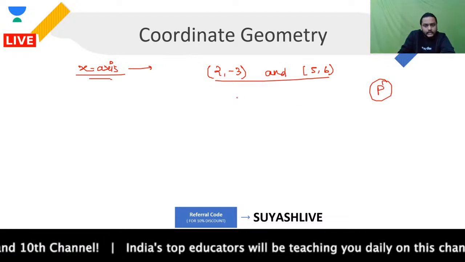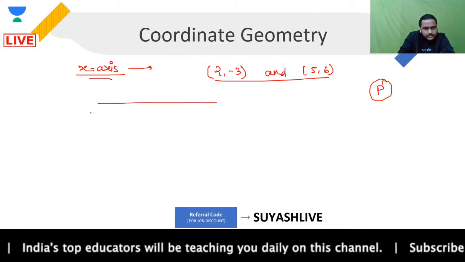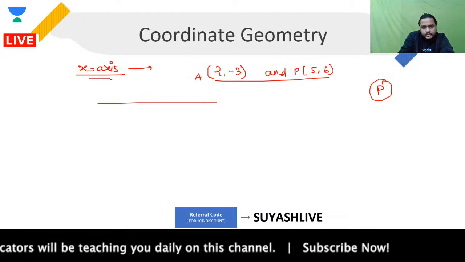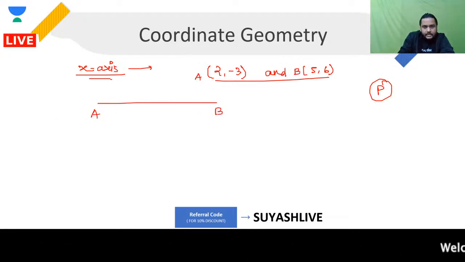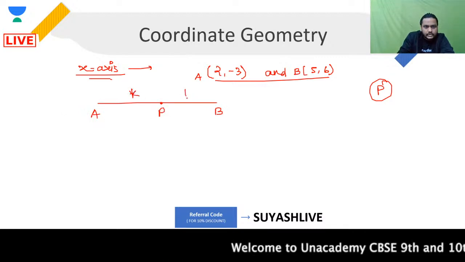Okay, very simple. First of all, I assume that if this is my point, this is A and this is B. If this is my AB line that I'm having over here, so this AB line is being divided at this point P in the ratio k is to 1. This is k is to 1.